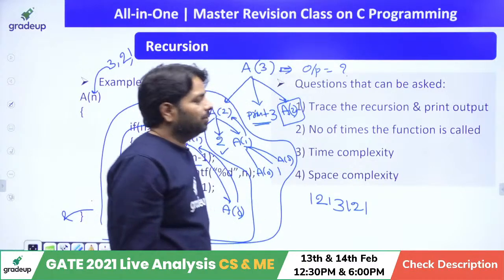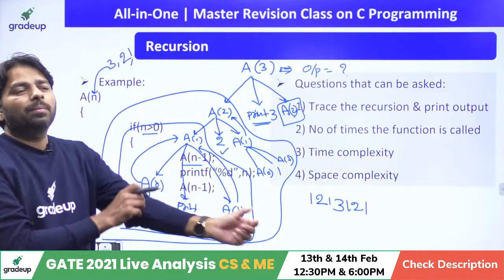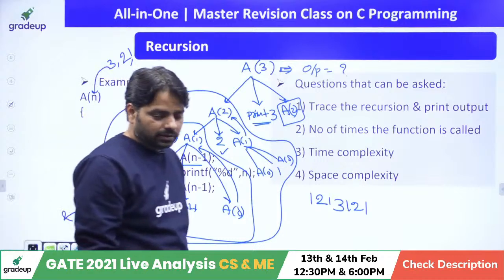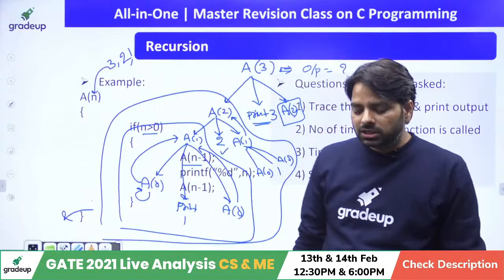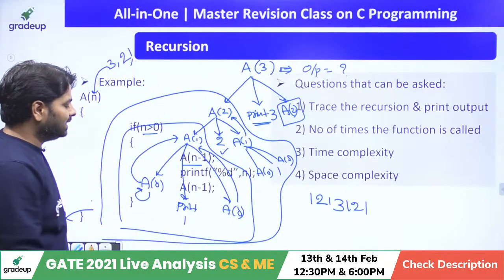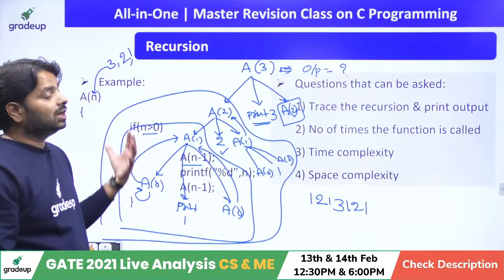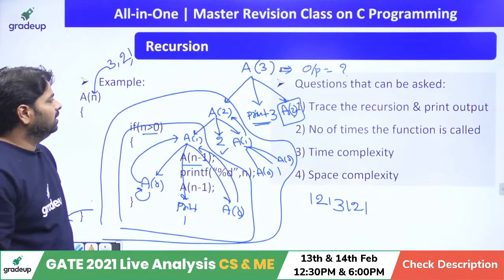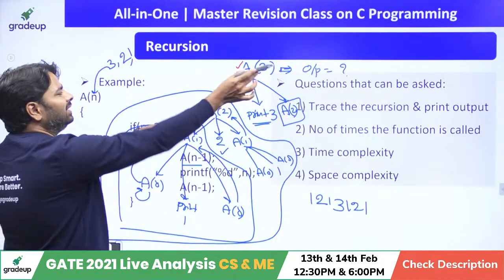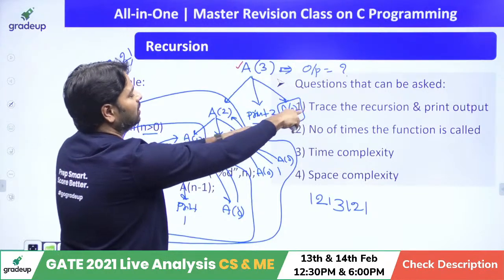That's great. But if I ask how many times the function is called, let's look at who is going to answer it. Quick, how many times the function is called? Calculate, guys. For that you can write a recursive equation also. Anyhow, if you are calling A of 3 including that one, okay, leave it, that will be calculated later. So how many function calls here? The same number of function calls here also.